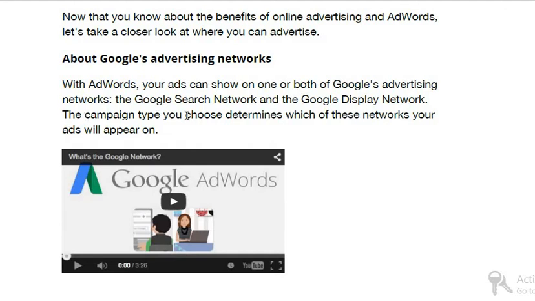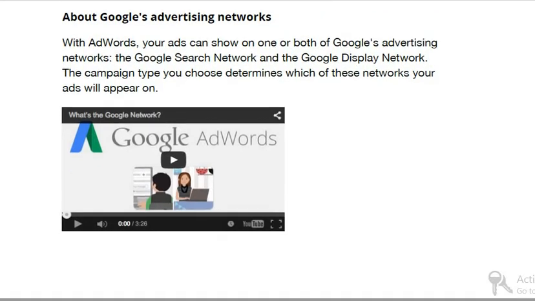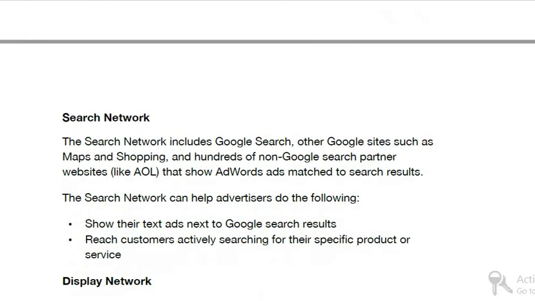The campaign type you choose determines which of these networks your ads will appear on. The campaign will be a search campaign, only Google search or partner search, or a display campaign, display networks, websites, applications, and all. And maybe both. You can opt for that, we will discuss later. You can select both types of campaigns, search and display, as well. So we can go with both types of campaigns.